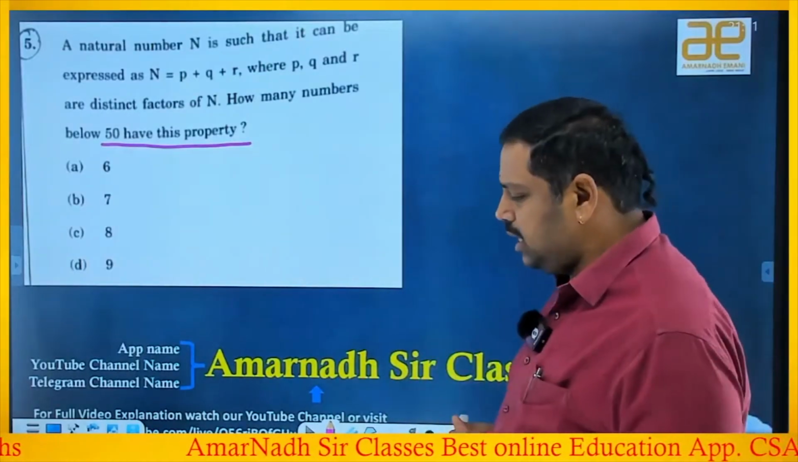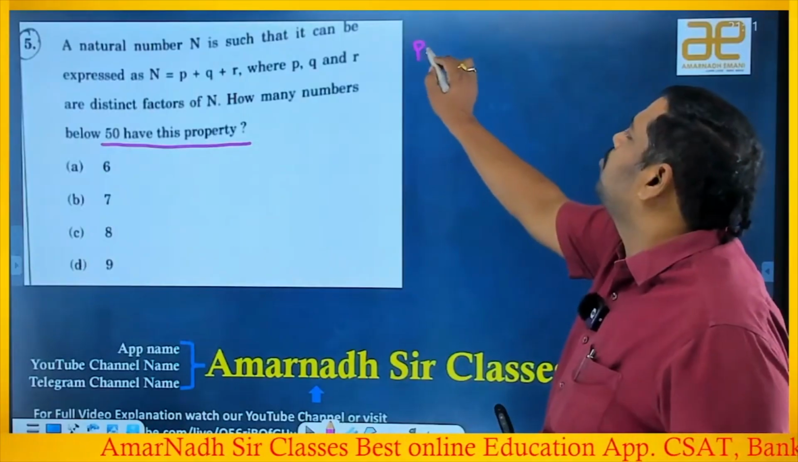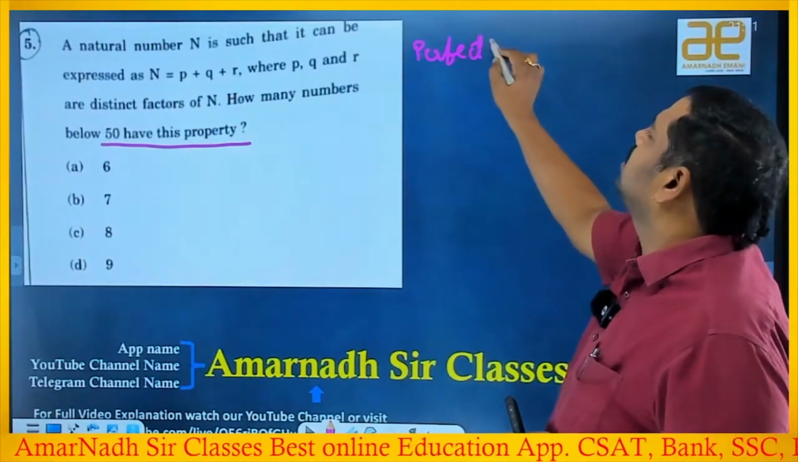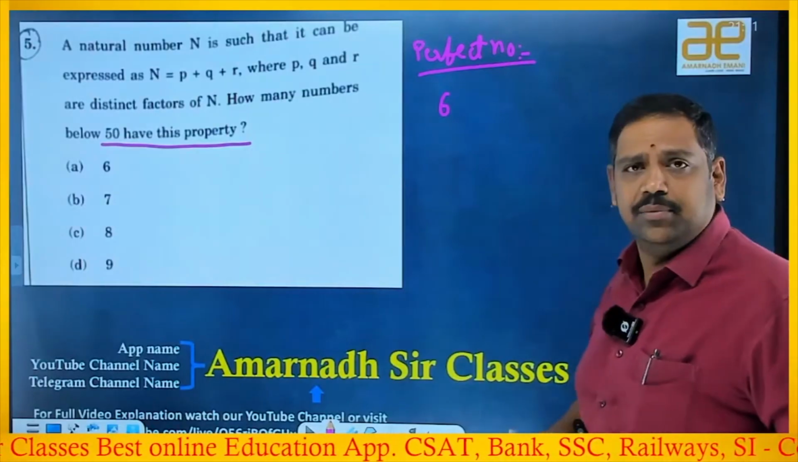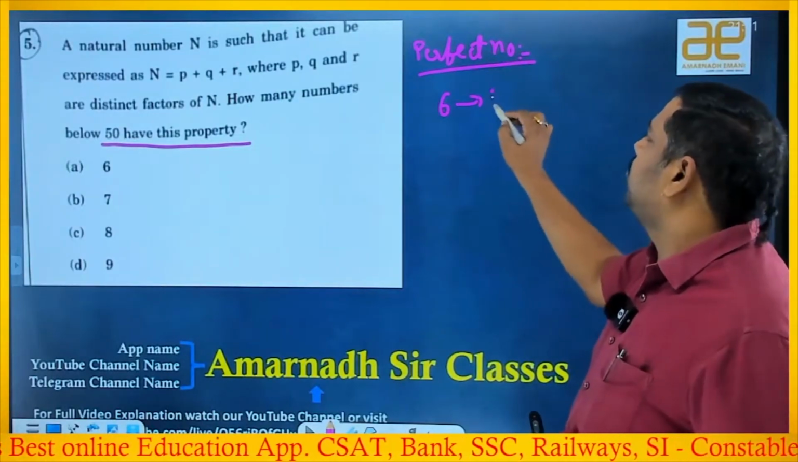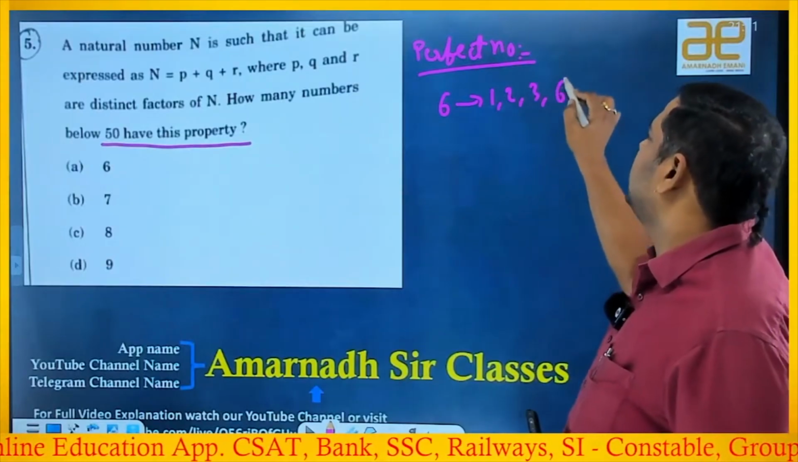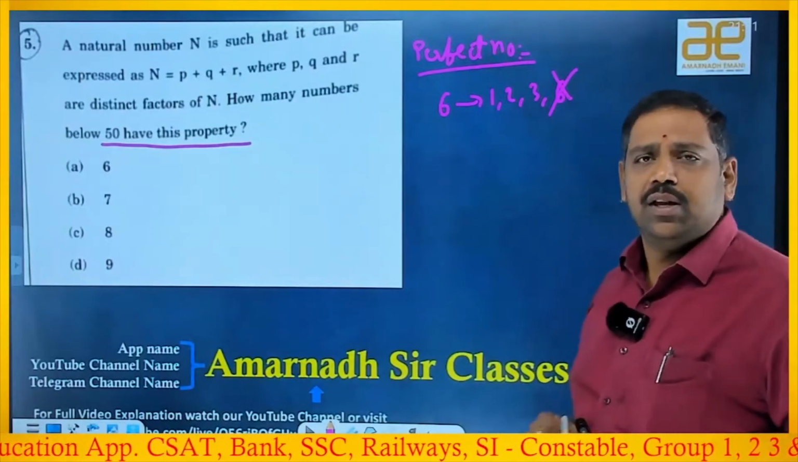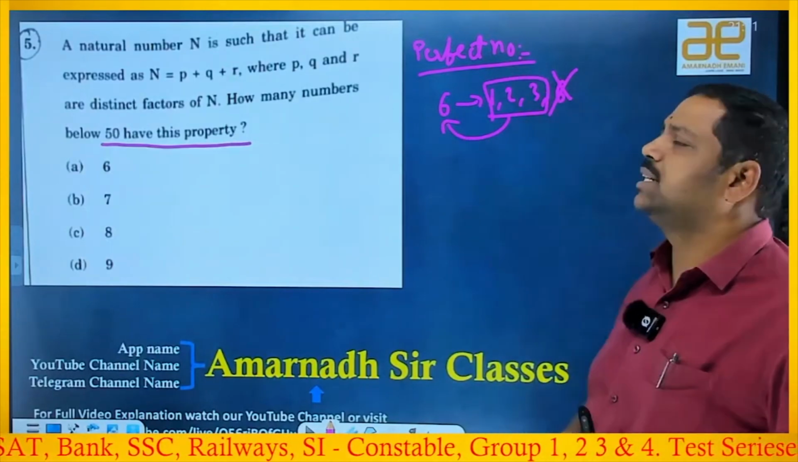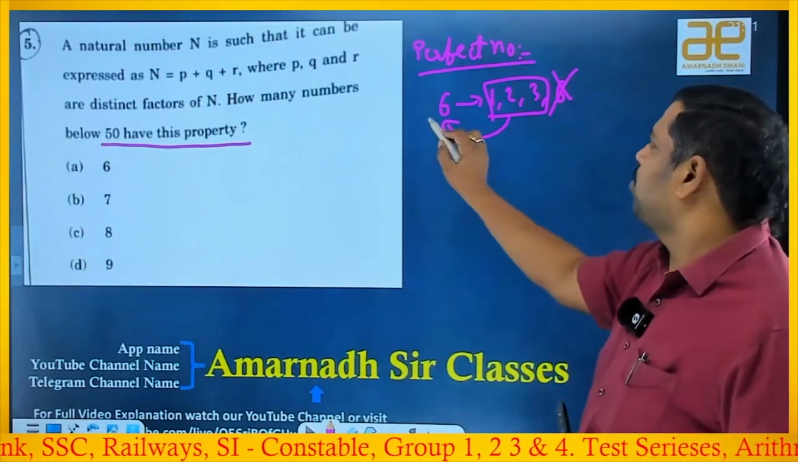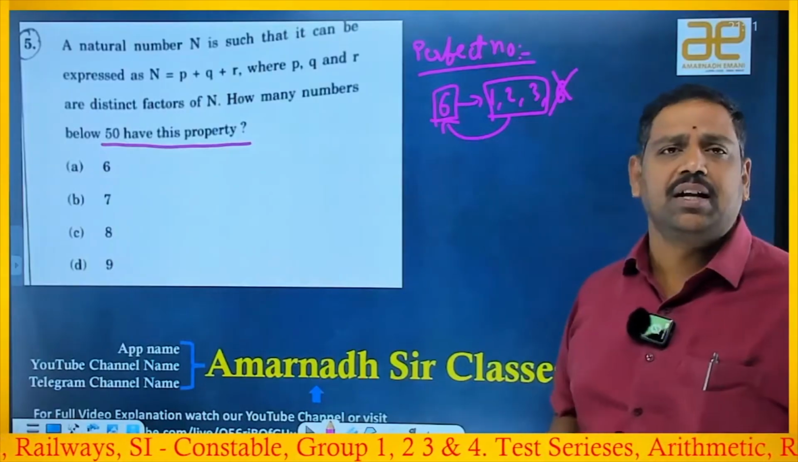The rule is that in number system, we have a concept called perfect number. A perfect number is nothing but, suppose you take the number 6. The factors of 6 are 1, 2, 3 and 6. Other than the number itself, if you sum these three factors, you get the same number itself, right or wrong? 6. Then 6 is a perfect number.